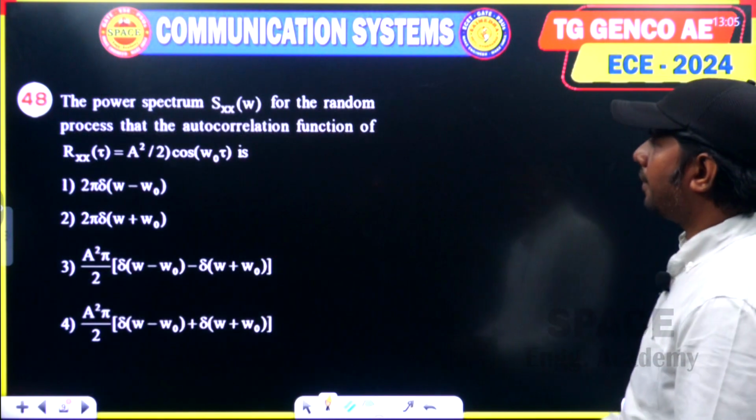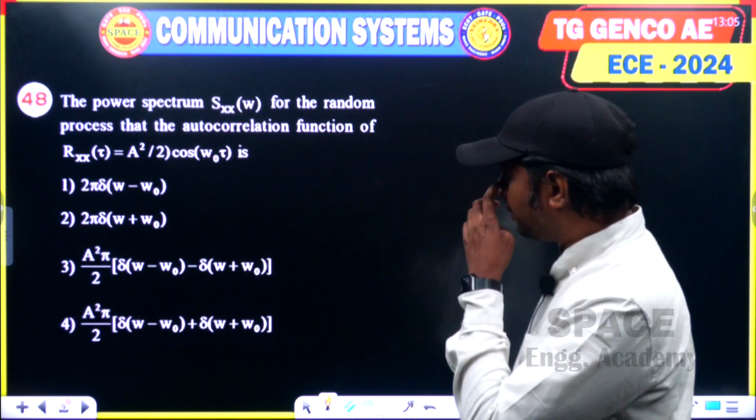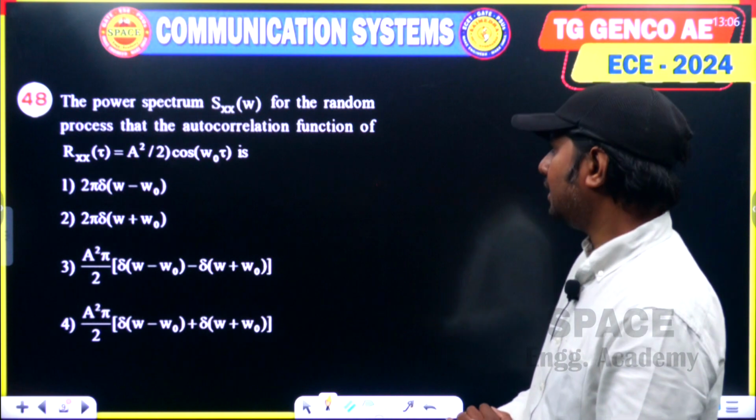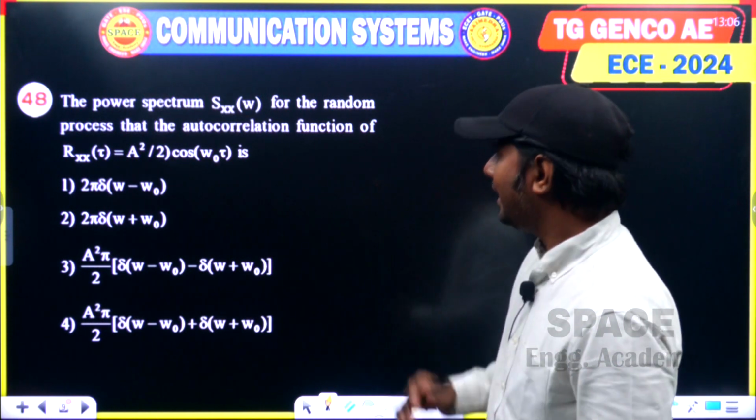The power spectrum or power spectral density Sxx of omega for a random process whose autocorrelation function is given is what we are asked to find.